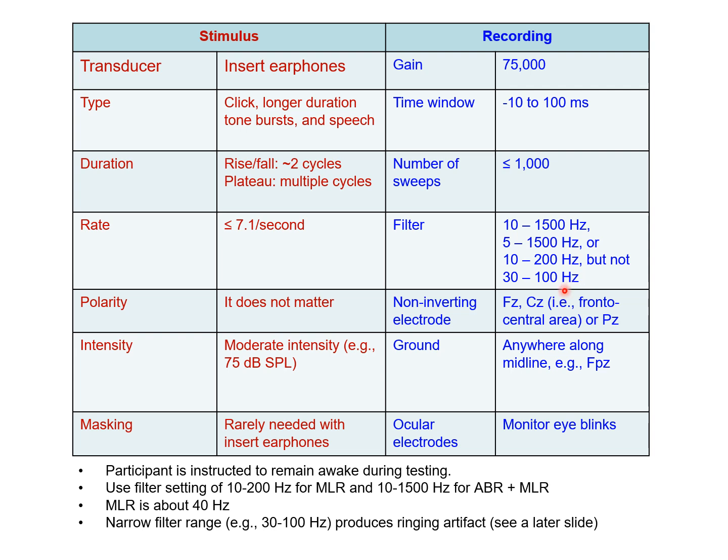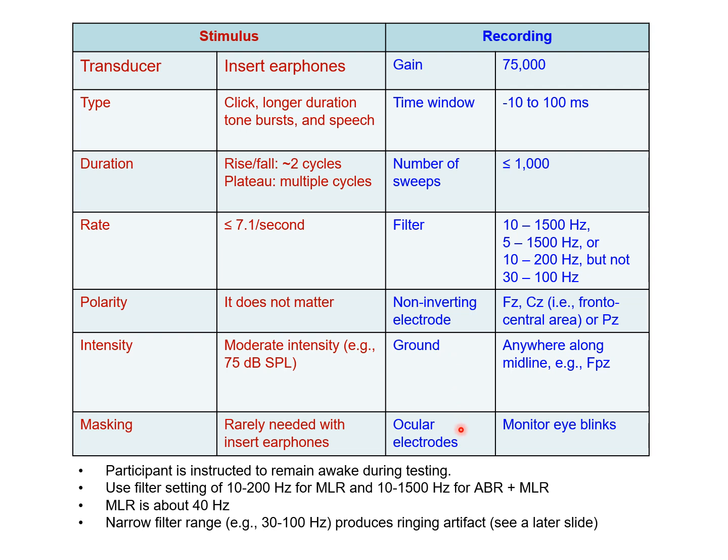In terms of locations of the recording electrodes, we would like to put them in the frontal central area, which is usually FZ or CZ or PZ. It's all within the central line of the head. For the ground recording electrode, it can be anywhere, as long as it's somewhere along the midline. For example, we usually put it on the low forehead, FPZ.